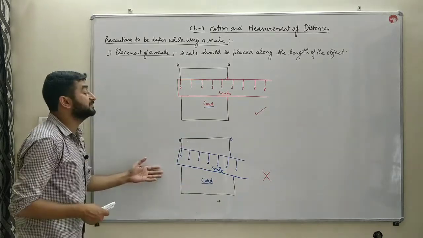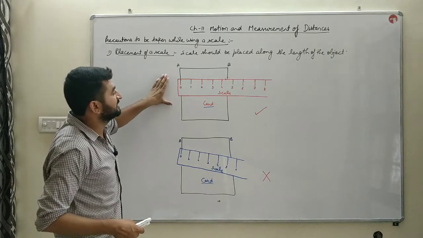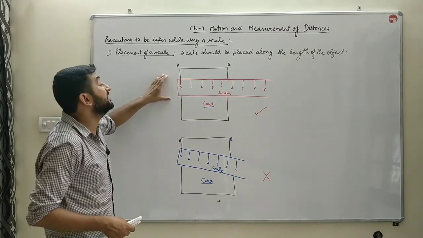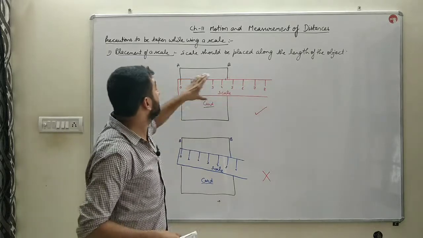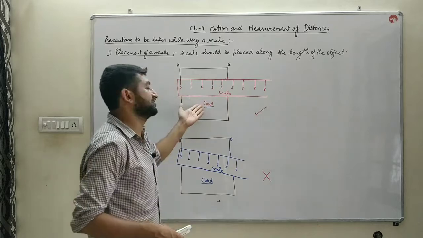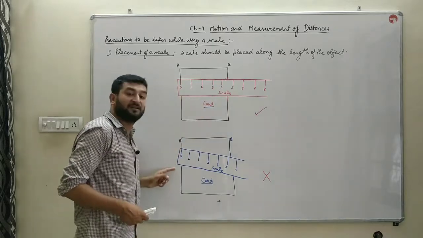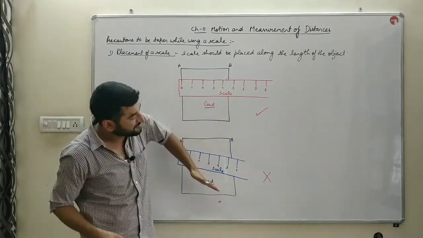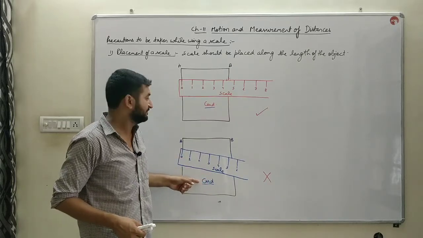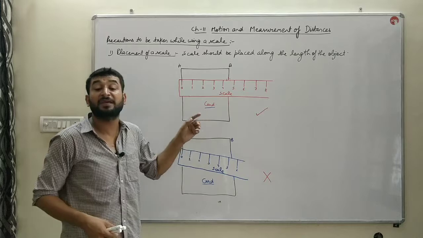As the diagram represents, bache, in the first we are measuring the length of a card, and the scale is placed exactly parallel, as in a straight line over that card. Whereas in the second figure, the scale is slightly tilted. In this case, the measurement will be inaccurate, and in the other case, the measurement will be accurate.